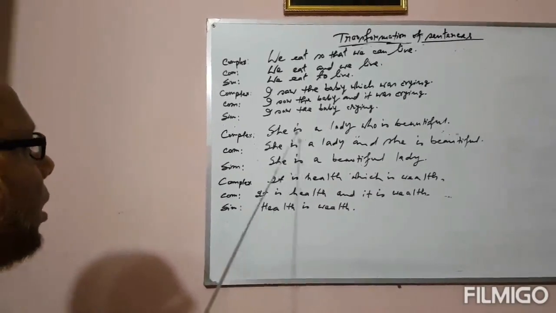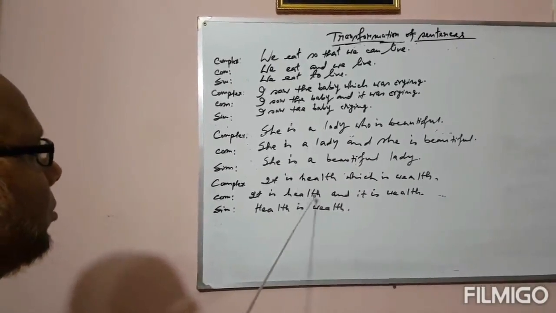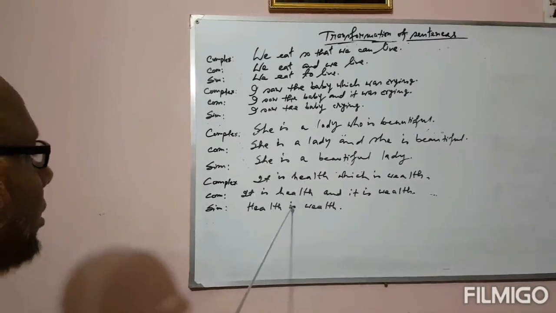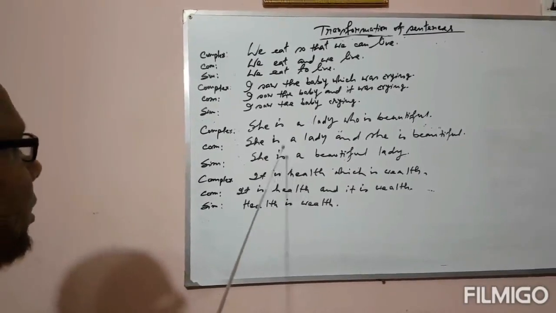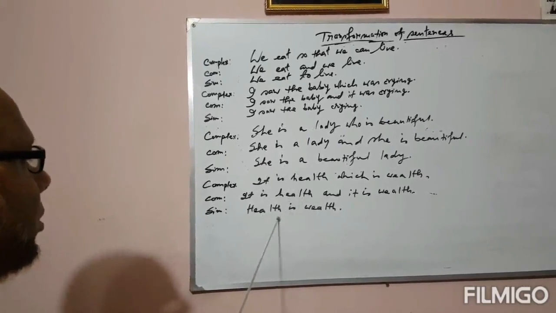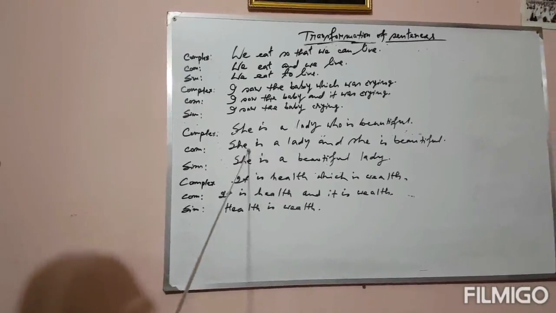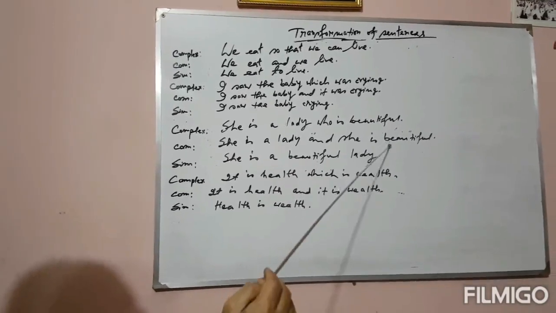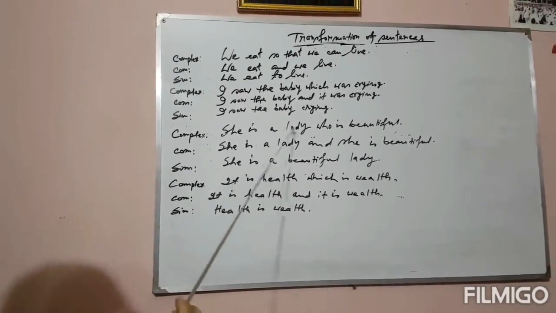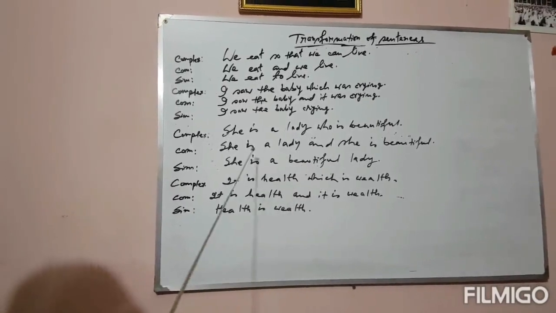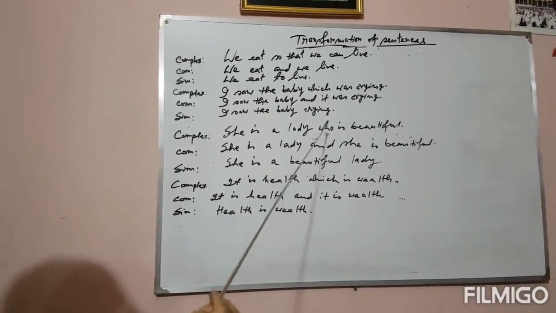And now the last one is with be verb. If we can see any complex sentence or any simple sentence with be verb, then it will be converted in this way. She is a lady and she is beautiful. Complex sentence: she is a lady who is beautiful, where who is a relative pronoun.